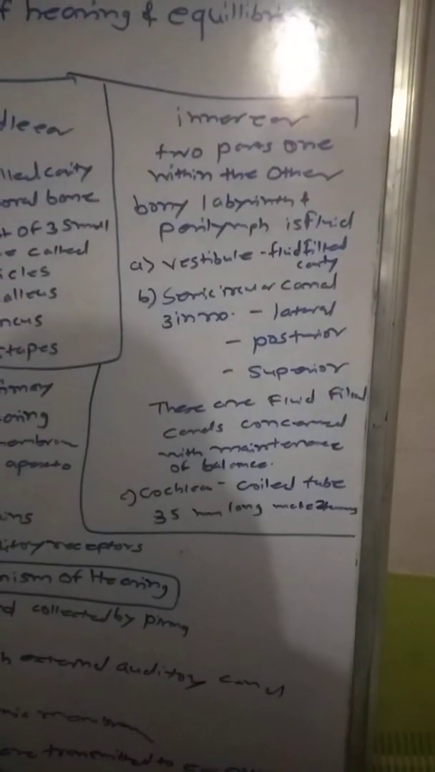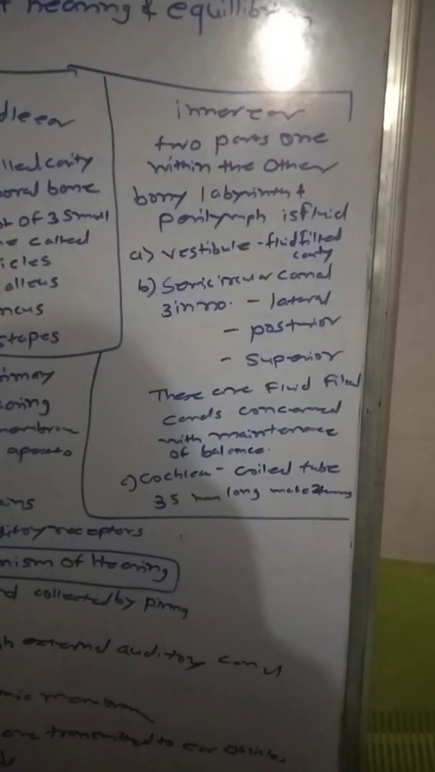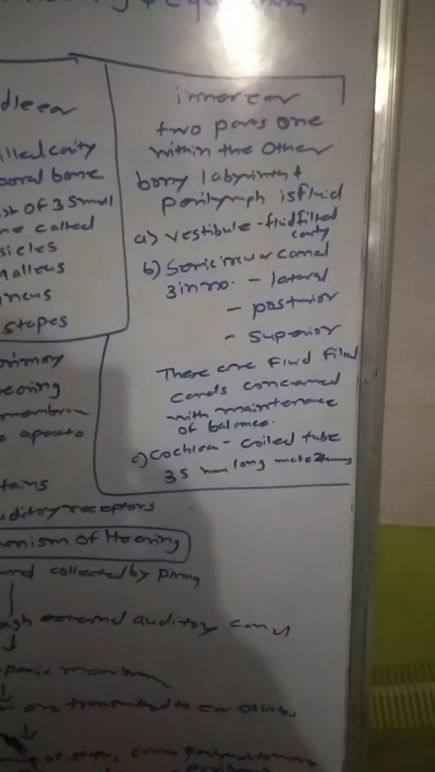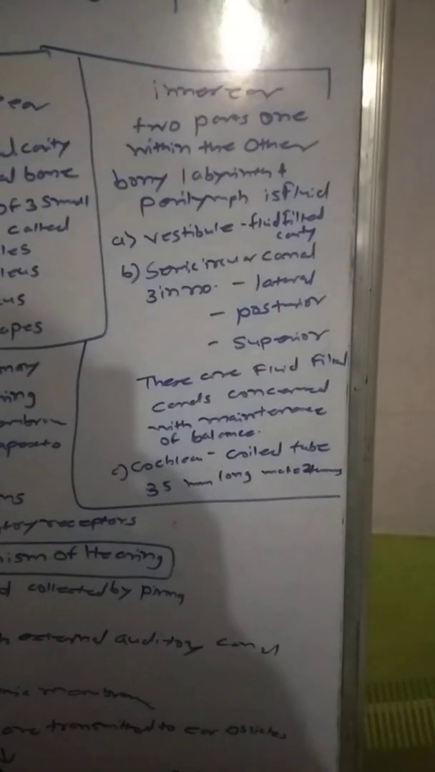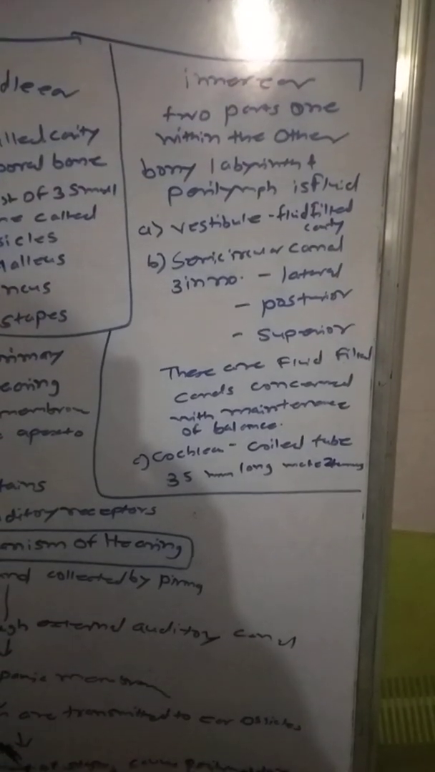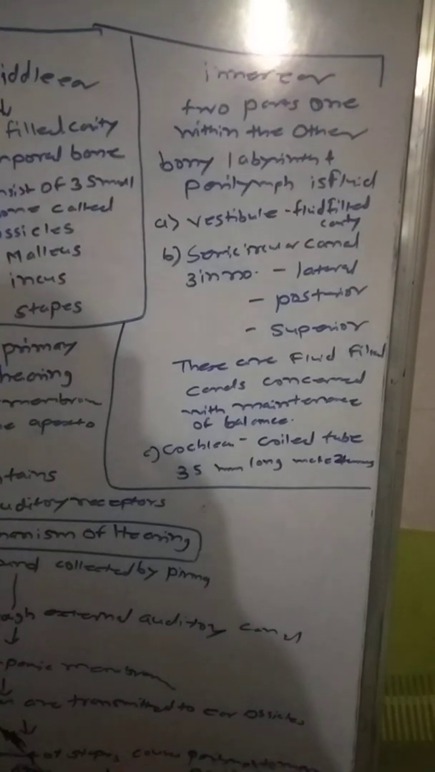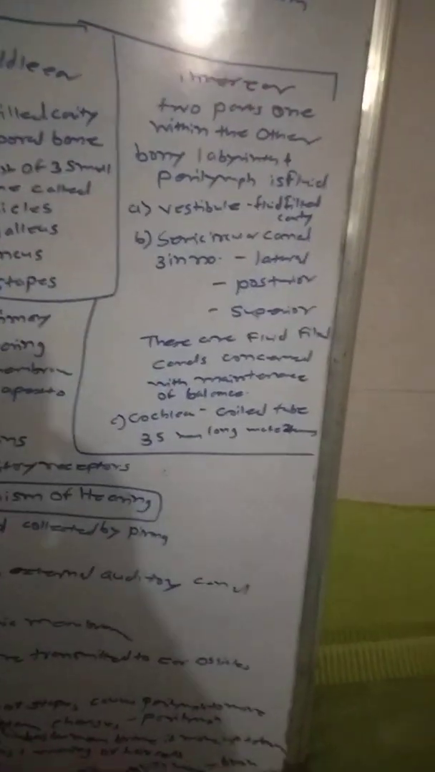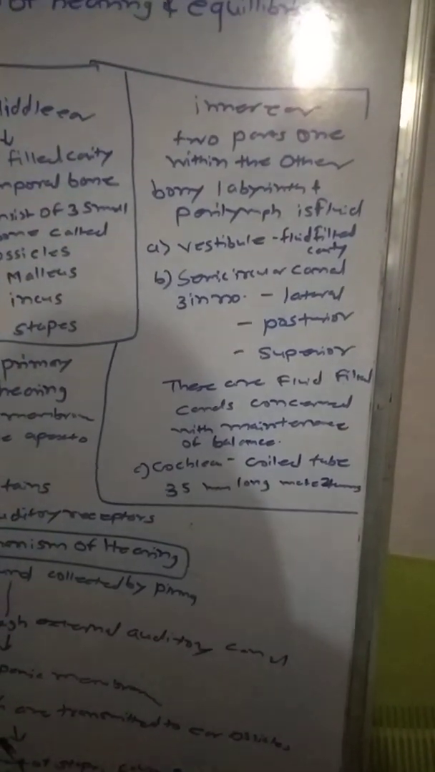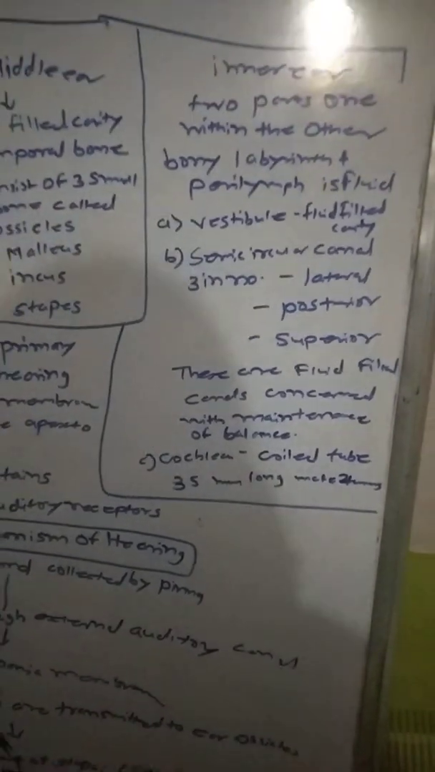Then the inner ear. The inner ear contains two parts, one within the other: bony labyrinth and perilymph. Perilymph is a fluid-filled cavity. It is again divided into the vestibule, semicircular canals, and the cochlea. The vestibule is a fluid-filled cavity. The semicircular canals are three in number: lateral, posterior, and superior. In the notes, I have given a diagram of this. These are fluid-filled canals concerned with the maintenance of balance.